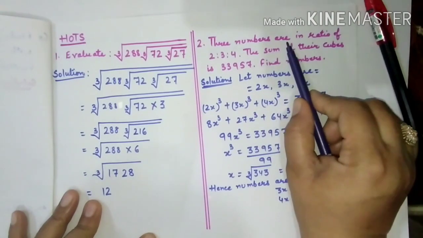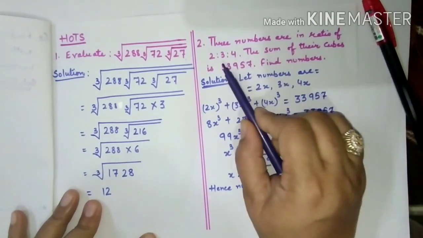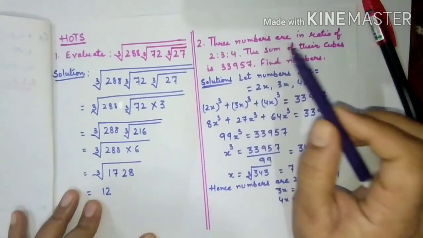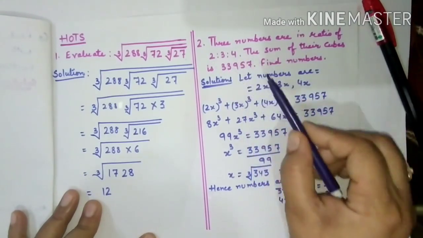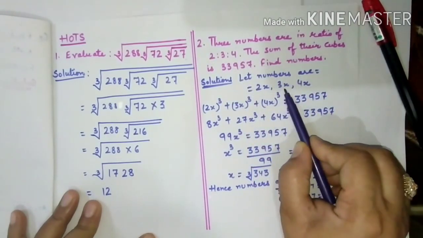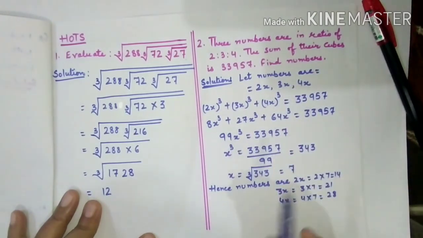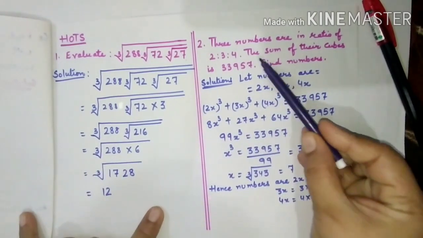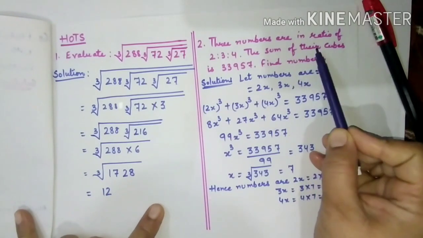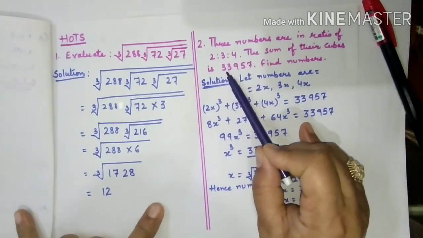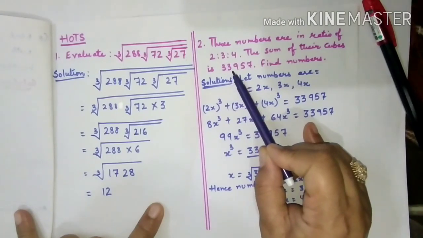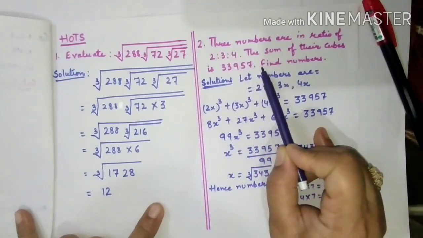3 numbers are in the ratio of 2:3:4. This means let the numbers be 2x, 3x and 4x. Got it? Now the sum of their cubes is 33,957.